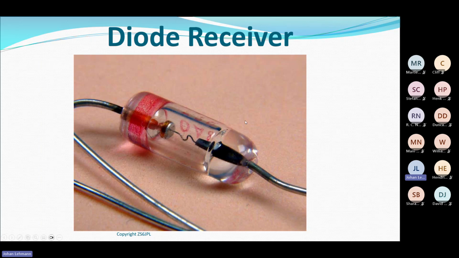Cat's whisker diode. The PN junction, which you did with Louis when you did diodes, this little thing you see here, which is silver and gold, is the PN junction. And this is just an electrode which then pushes onto that PN junction. Okay, so this was the secret weapon that made it possible to do a little diode receiver in the old days, using a cat's whisker or a cat's whisker diode.